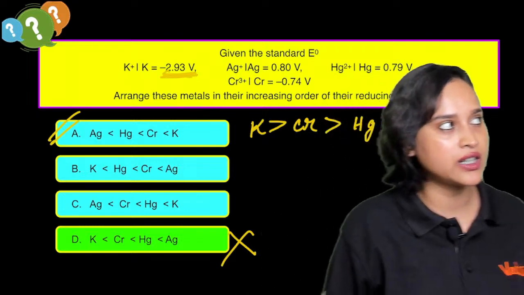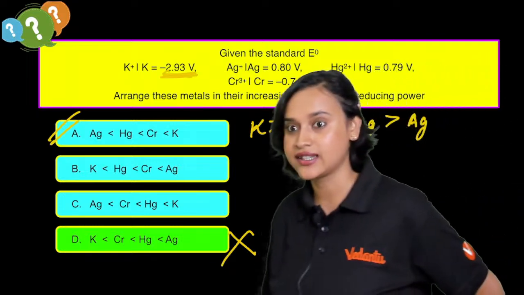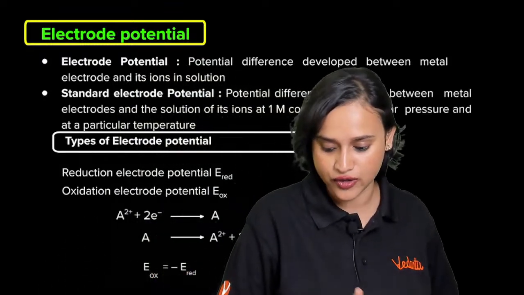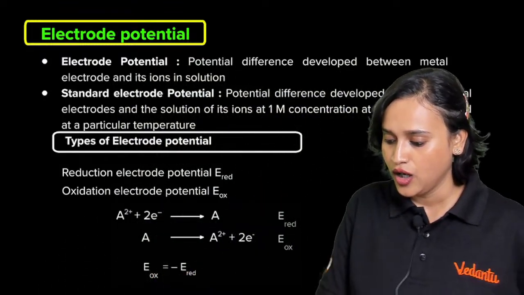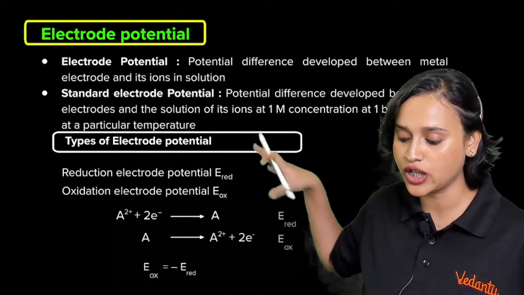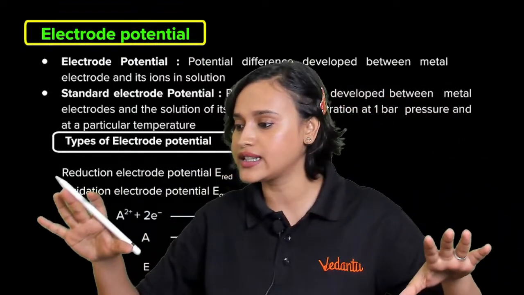Now, how much did we win, guys? 8,000. After that, 16,000. Bro, you're definitely getting some crores today, okay? All right, everybody. So electrode potential, standard electrode potential, reduction potential, oxidation potential, everything is done, everybody.